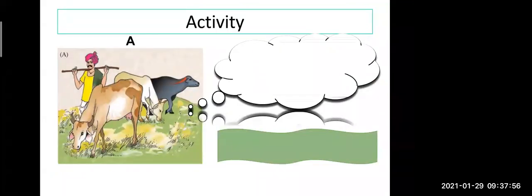Okay. Now this is a small activity you have to tell me. What do we call the man, the man which you are seeing in the picture now? Anybody can try. What can you see in the picture? What is the man called? Who is grazing, means he is taking the animals.